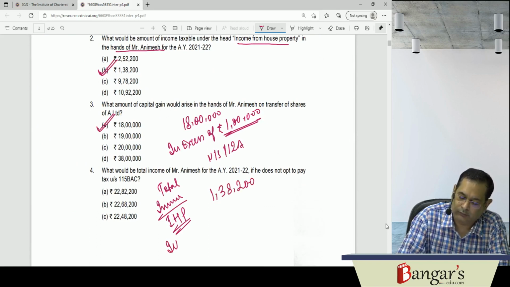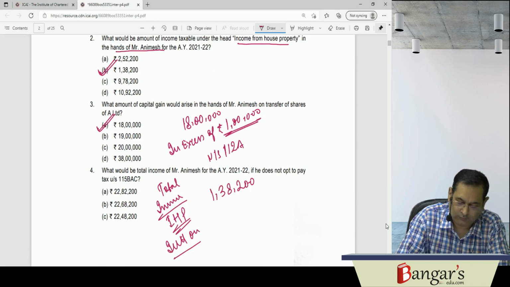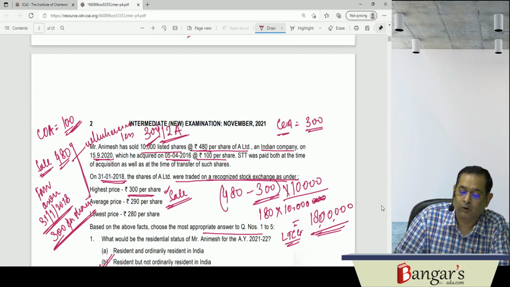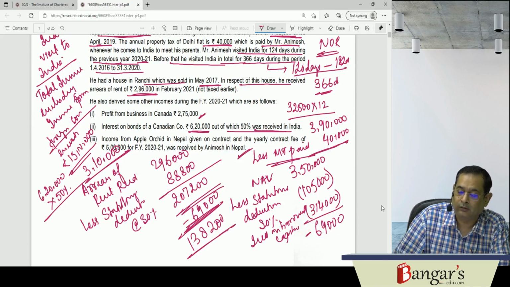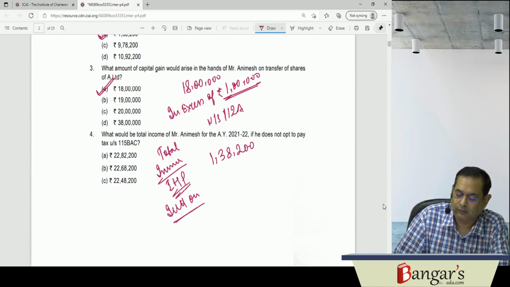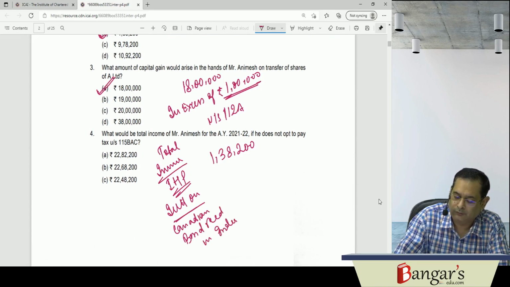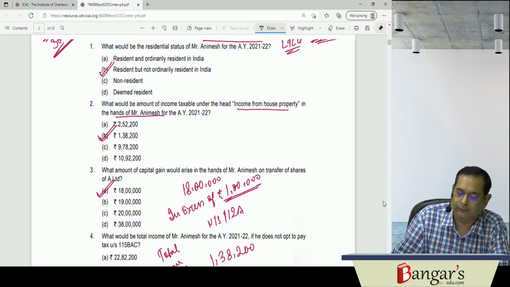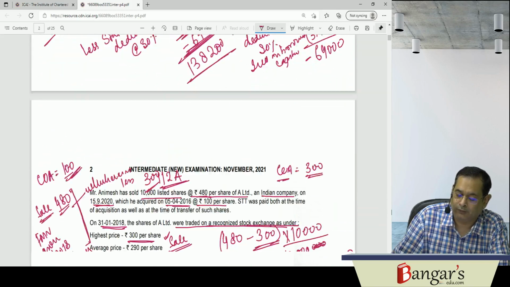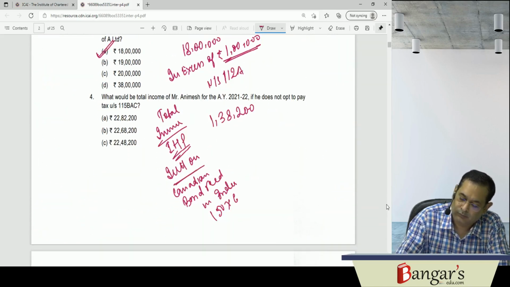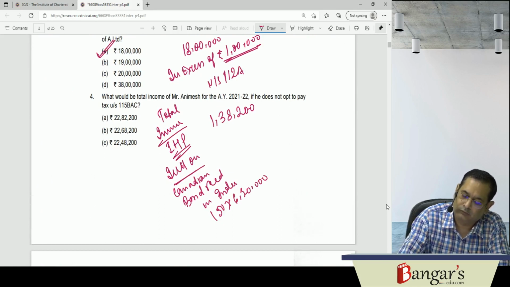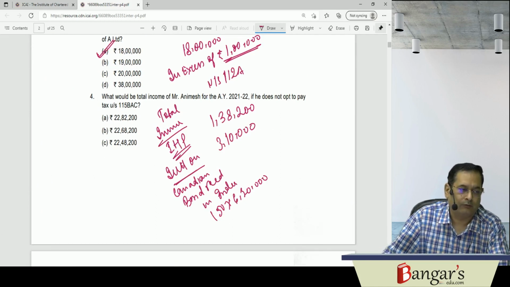Then interest on Canadian bonds received in India, it will be taxable 50% of 620. It is 620 into 50%. That is 310. That is 3 lakh and 10,000 rupees. That will be taxable.